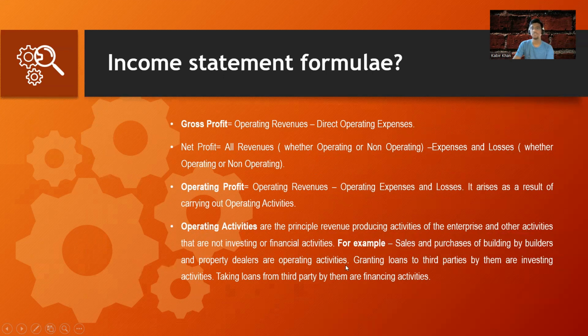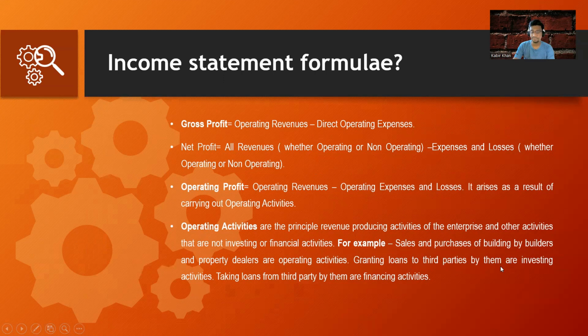So if there is a dealer dealing in real estate, who is buying and selling buildings or plots, then for that dealer, buying and selling of buildings or flats is considered an operating activity. In the same way, if there is a computer dealer who is buying and selling laptops, then for that dealer, laptops are considered an operating activity.